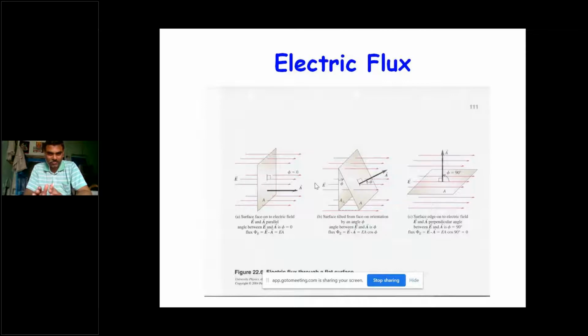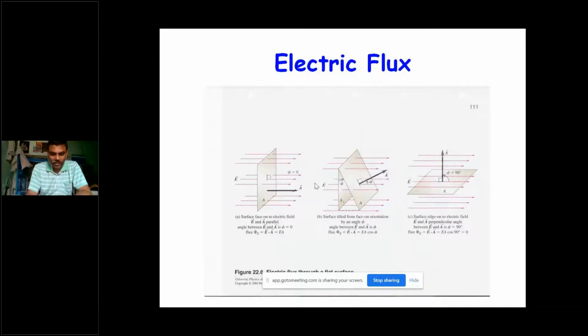And when you have some angle between the electric field and the surface orientation, the flux is given by E A cos phi. And if both are perpendicular, since phi is 90 degrees, cos 90 is 0, so the flux is 0.